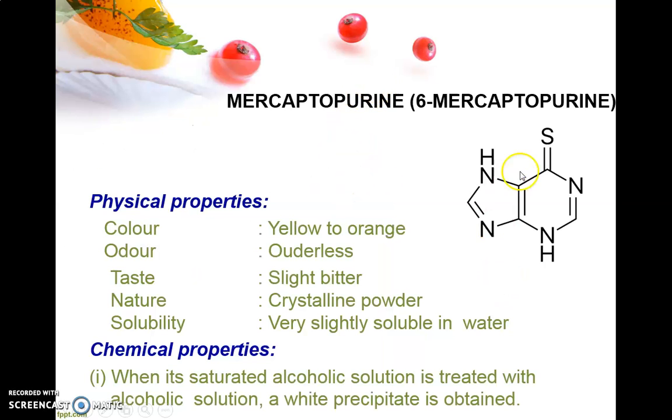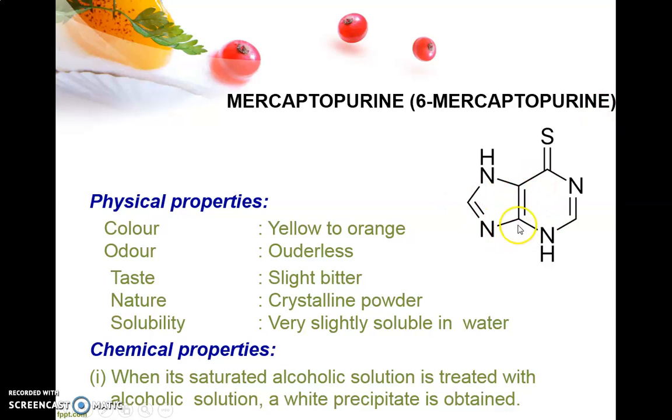Next we are talking about the next antimetabolite, that is mercaptopurine, also called 6-mercaptopurine. You can see this is the structure of mercaptopurine or 6-mercaptopurine. So this is a purine nucleus. On the purine nucleus, at the 6th position, there is a mercapto group, and that's why it is 6th position mercapto group, 6-mercaptopurine.